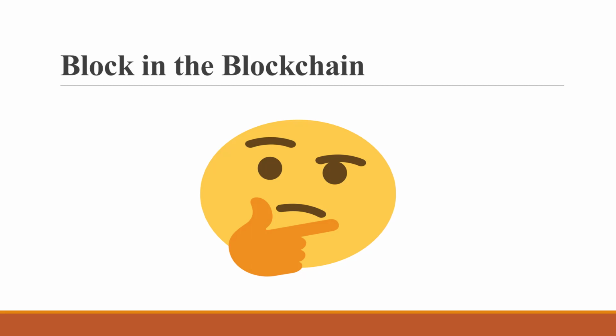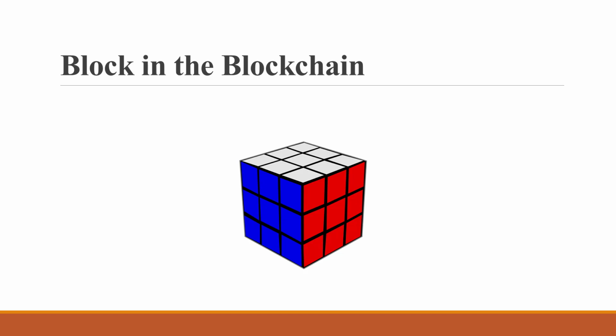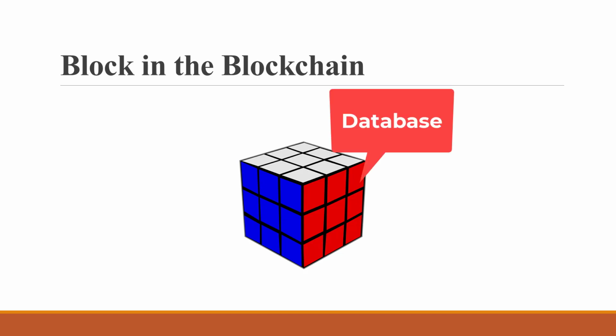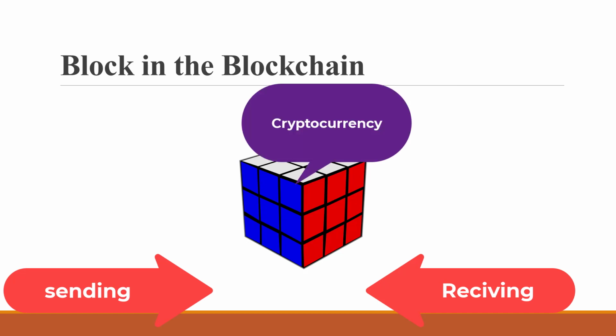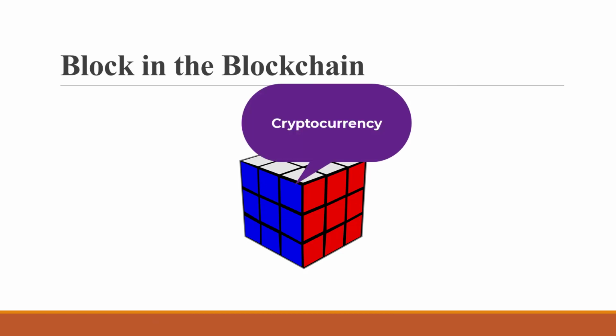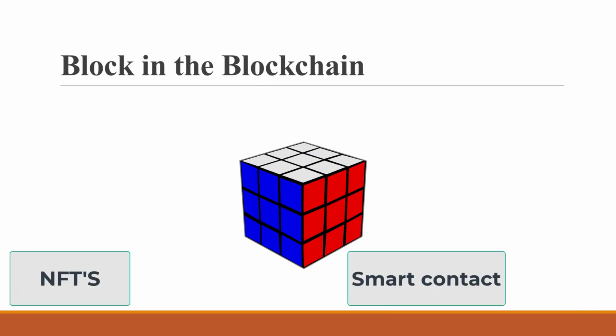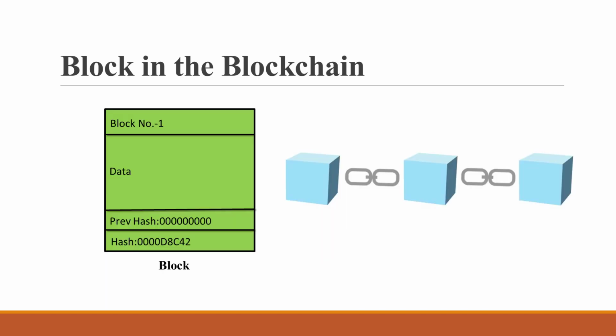The block in the blockchain. At its core, the blockchain records and keeps track of transactions in a digital ledger. Think of it as a massive database of everyone sending and receiving money, cryptocurrency, and other digital assets like NFTs, smart contracts.